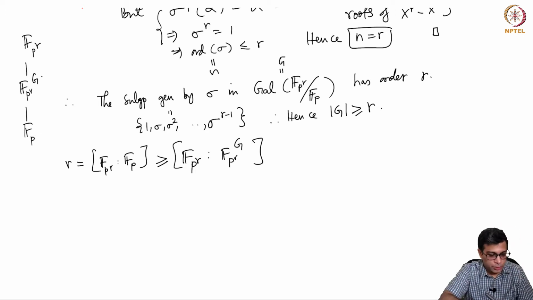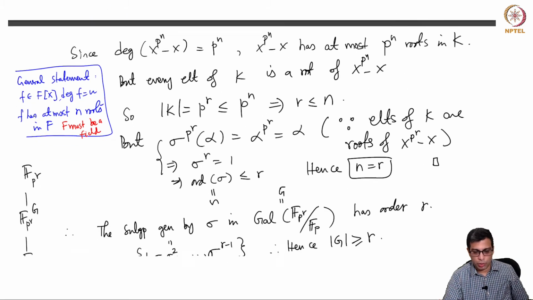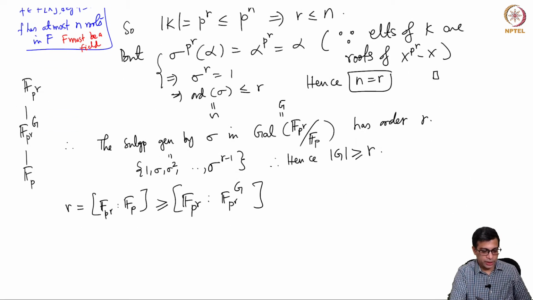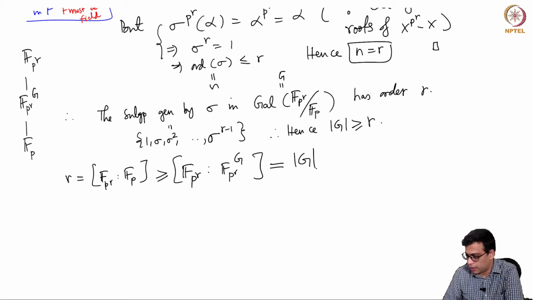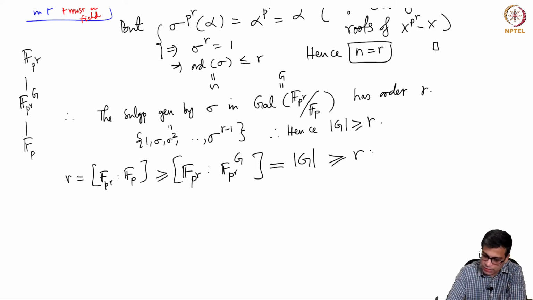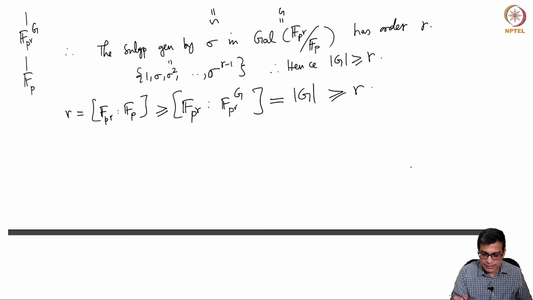So the fixed field always contains F_p being the prime field, or more directly, any automorphism in the Galois group must fix F_p. But this, by the various theorems that we proved about fixed fields, is precisely the cardinality of G. But that we know is at least r. So we have r greater than or equal to r.